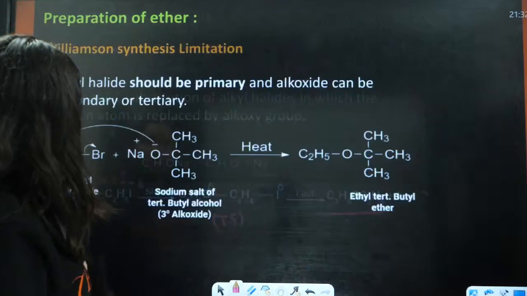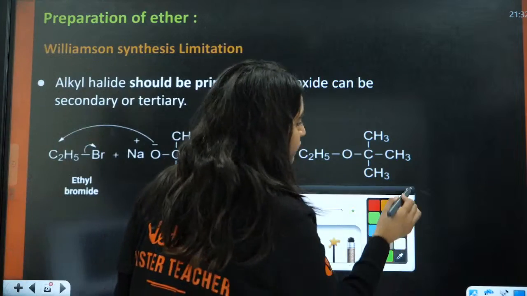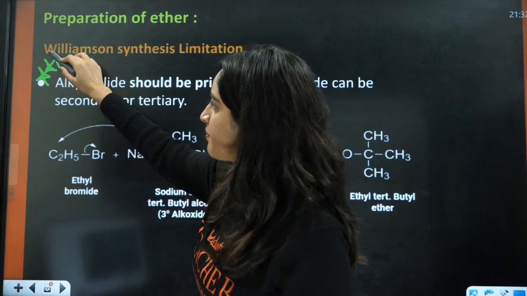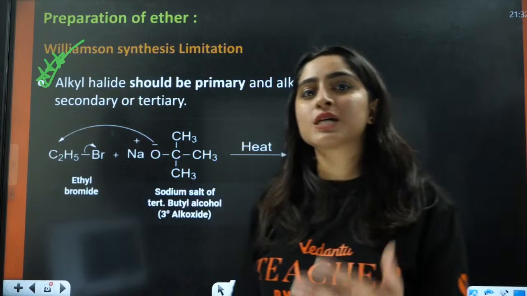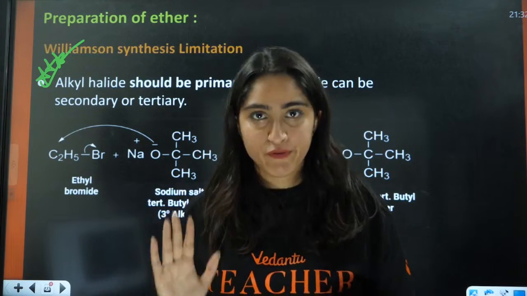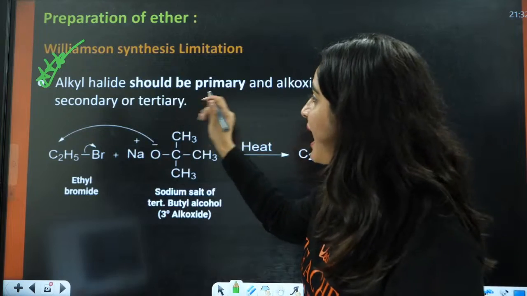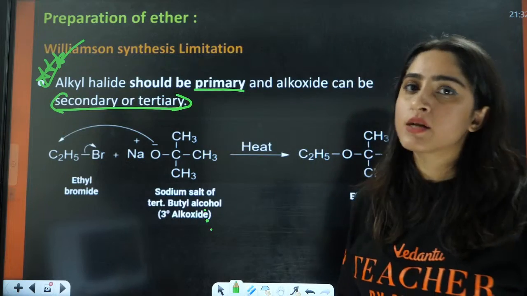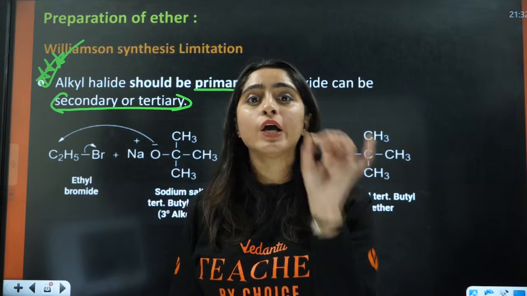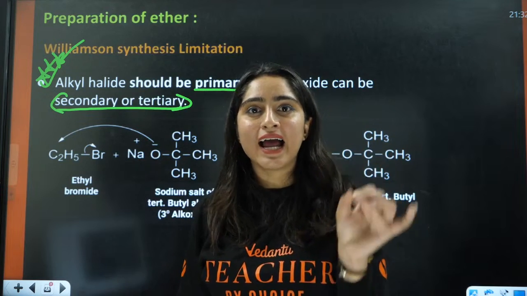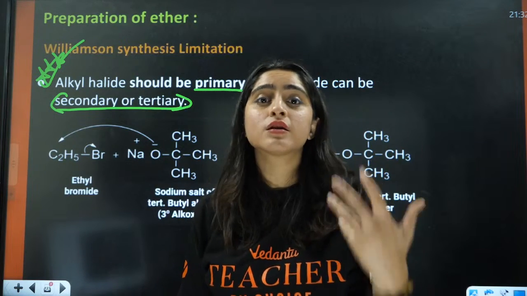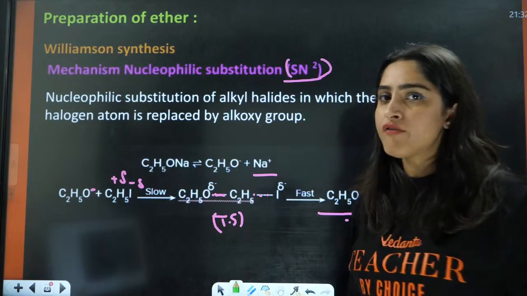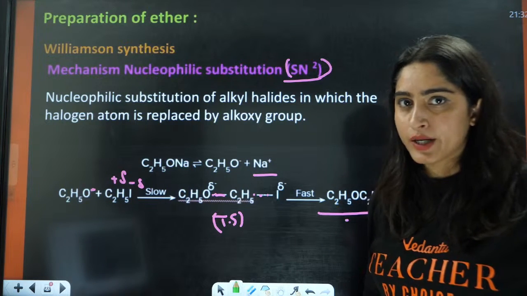This leads to the formation of ROR, that is ether. Now, what kind of alkoxide and what kind of alkyl halide do you want? This is a very important step, because they directly ask whether this can be formed or not. Alkyl halide should be primary, while the alkoxide can be secondary or tertiary. Always remember this. What is the reason behind that? From the mechanism, as you can see, it firstly leads to the formation of carbocation.